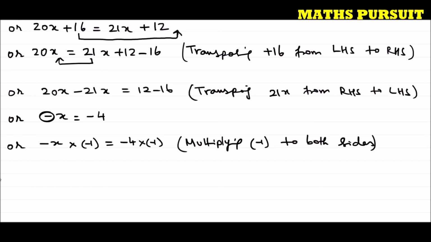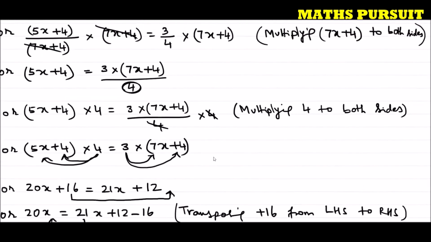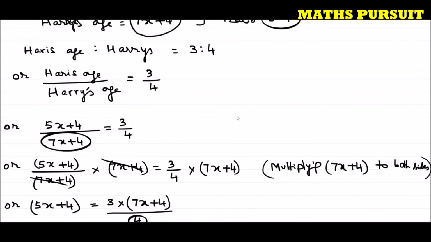Or I can write minus x into minus 1 is plus x is equal to minus 4 into minus 1, which is 4. So guys, we got the value of x is 4. That means we can easily now say that we got the value of x.